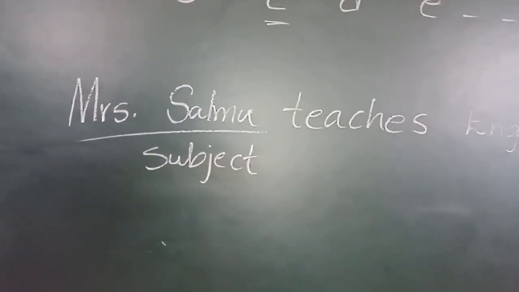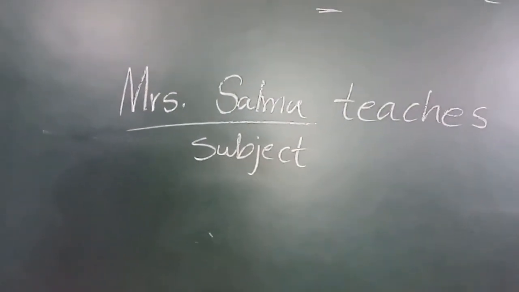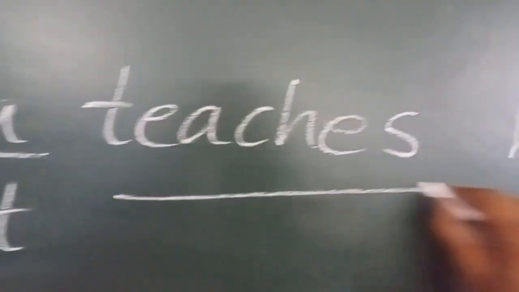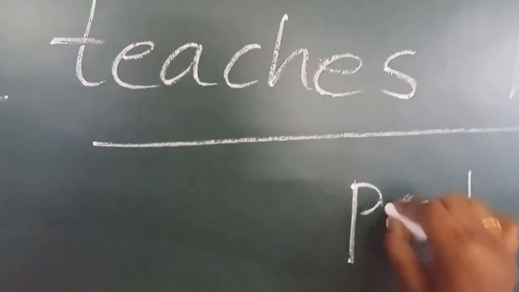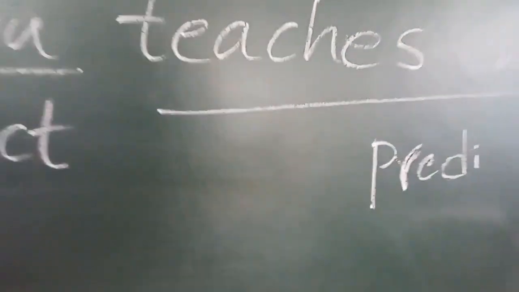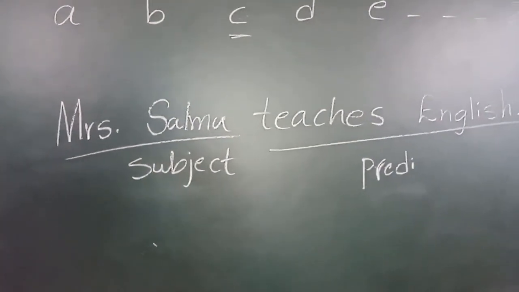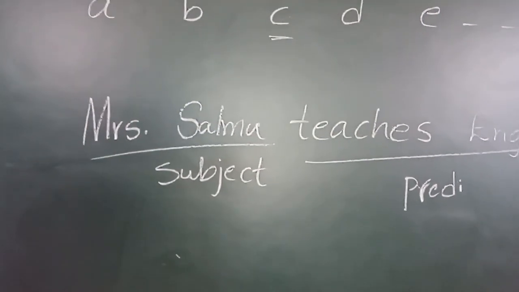Who is doing the action in this sentence? Mrs. Salma. Salma is the doer. Doer also we can say, right? So the remaining part, teaches English, is the predicate. So subject and predicate. These two are the main components of a sentence.